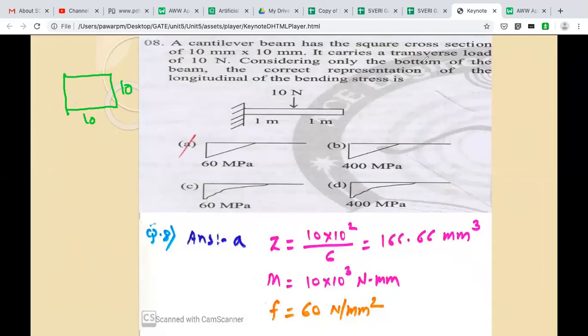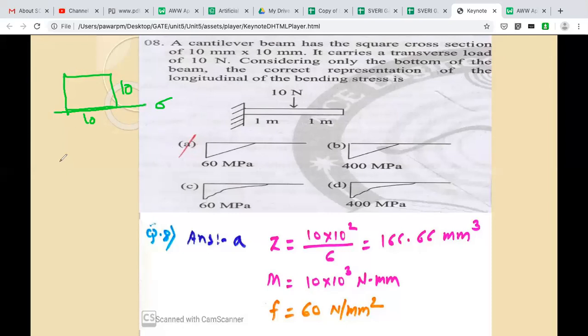It carries a transverse load of 10 Newton. Considering only the bottom of the beam, the correct representation of the longitudinal bending stress is asked. So they have asked the bending stress sigma at the bottom part.